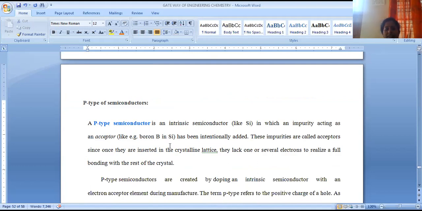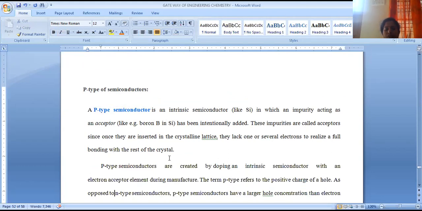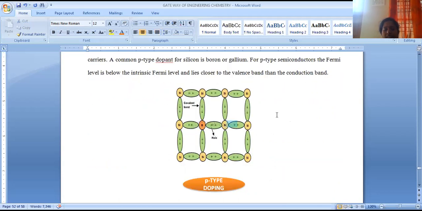When such elements are added, here P stands for positive, and they are used to generate holes because these will accept the electrons from this semiconducting material. When electrons are accepted, holes are generated. Passage of electrons due to the hole. Here empty space is generated because of this doping with boron or aluminium.